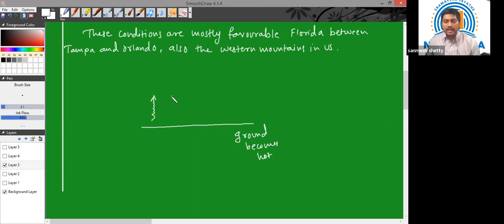When air becomes hot, it rises, so there is an unstable motion of air in the upward direction. When the air rises, at higher altitudes the temperature is very low. So this hot vapor condenses, and if the temperature is below freezing point, it turns into tiny particles of ice.